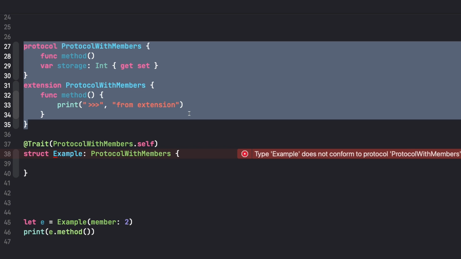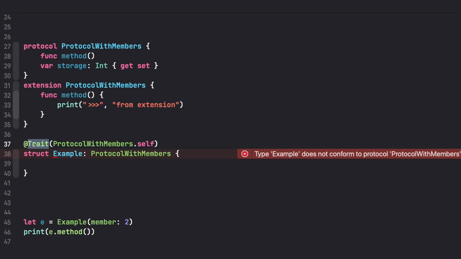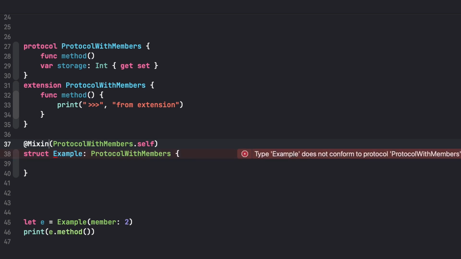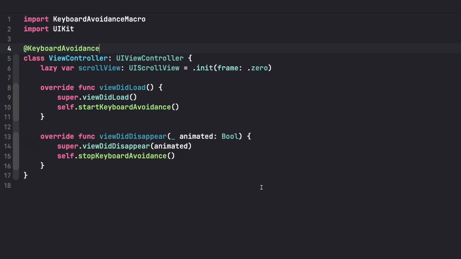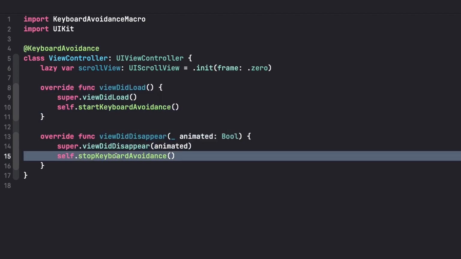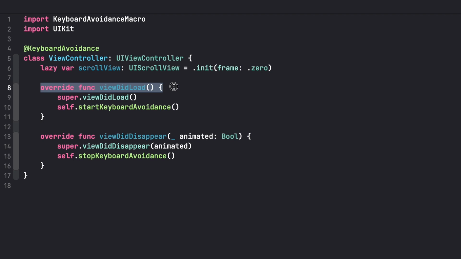That's not there yet. Hopefully someday it is, and we will be able to write a generic macro that allows us to add all the storage required for a protocol. So in terms of macros, that's a limitation that hopefully someday goes away. But there is another thing to discuss here, which is the limitation about the behavior. We are able to call these methods and get them for free and now get the storage. But we still need to hook into the view control lifecycle and call those methods manually. And I'm not sure there is a solution for that.